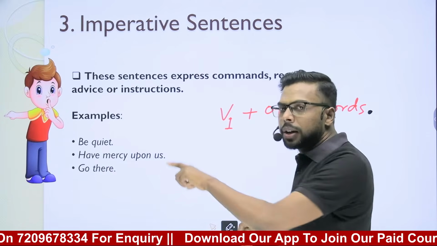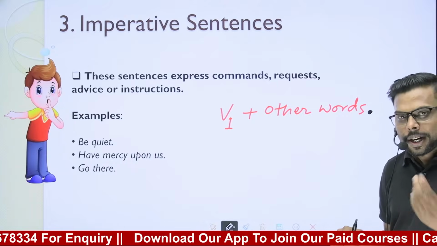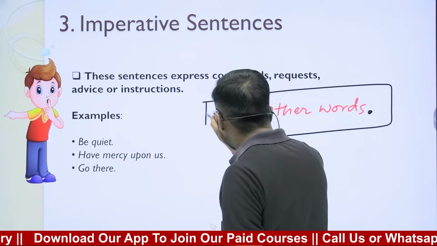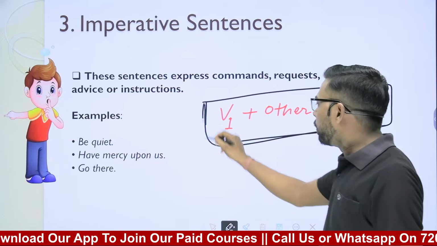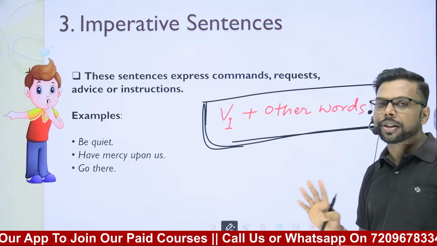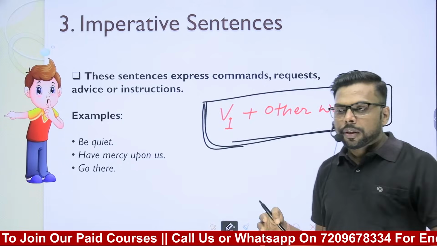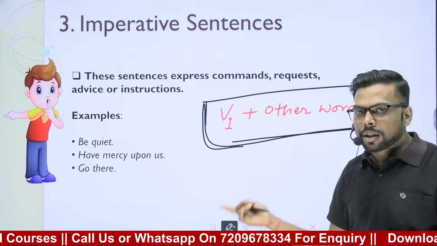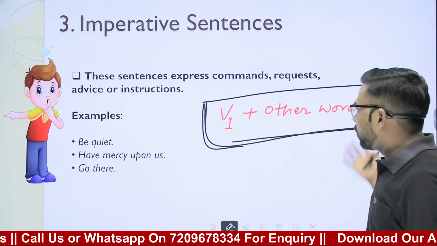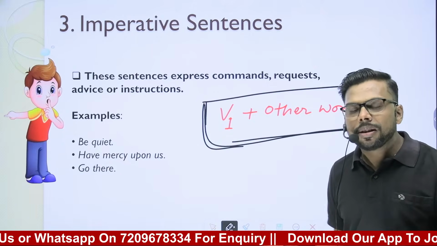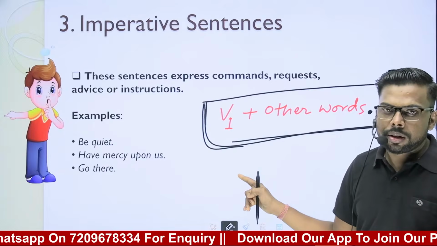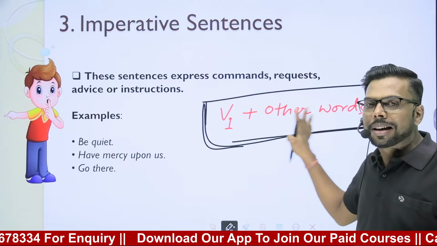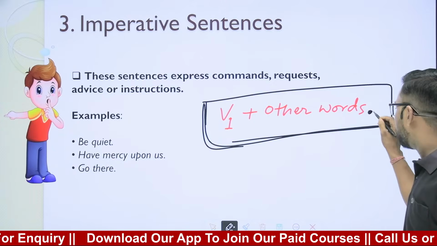Again I am telling you, the subject is there, but it is understood. So this is the characteristic of an imperative sentence. If you are not able to understand with the help of meaning whether it is an imperative or declarative sentence, you can identify it with the help of structure. It often starts with the first form of the verb and then the other words, and ends in a full stop.